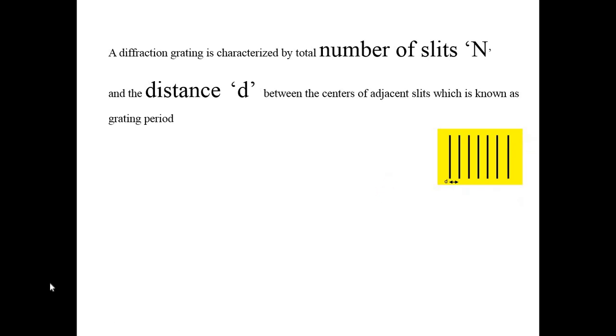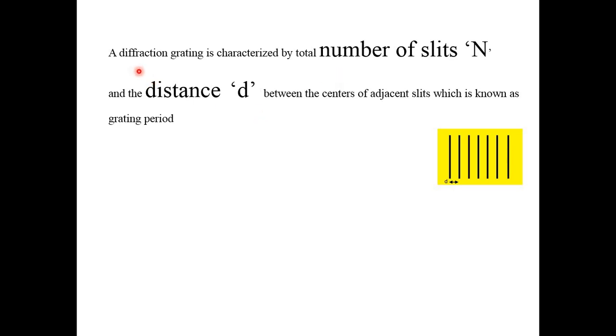Now as I said, these linings are very small. They are having very small dimensions. How much amount of small dimensions are there? That one needs to know, and for that one particular term is provided with respect to any of the grating. That is nothing but the grating constant. In order to determine the grating constant you should know certain things. Like here one statement is provided on the screen.